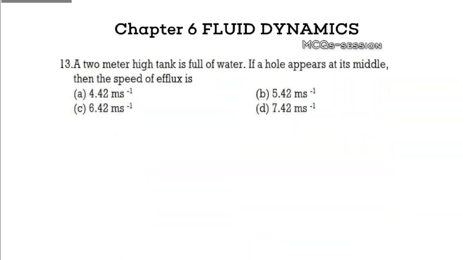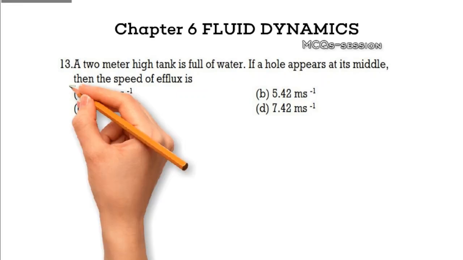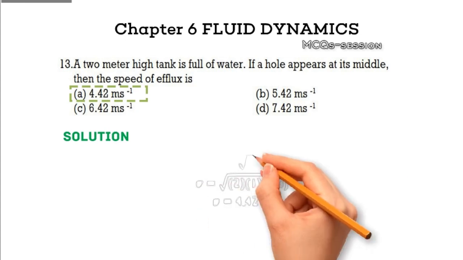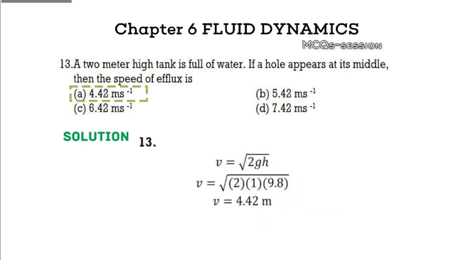Question 13. A 2-meter-high tank is full of water. If a hole appears at its middle, the speed of the water flowing out is approximately: A. 4.42 meters per second, B. 5.42 meters per second, C. 6.42 meters per second, D. 7.42 meters per second. Pause to guess. Explanation. The correct answer is 4.42 meters per second. Since the hole is at 1 meter height, we use Torricelli's theorem to calculate the flow speed.